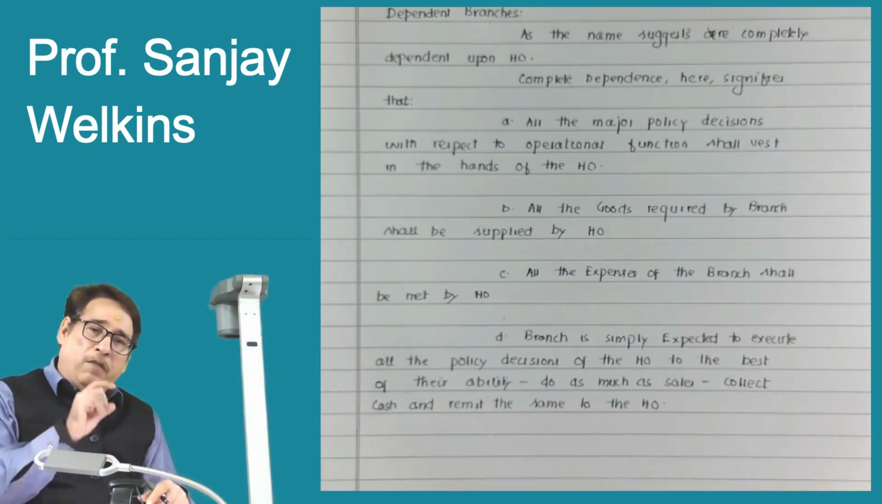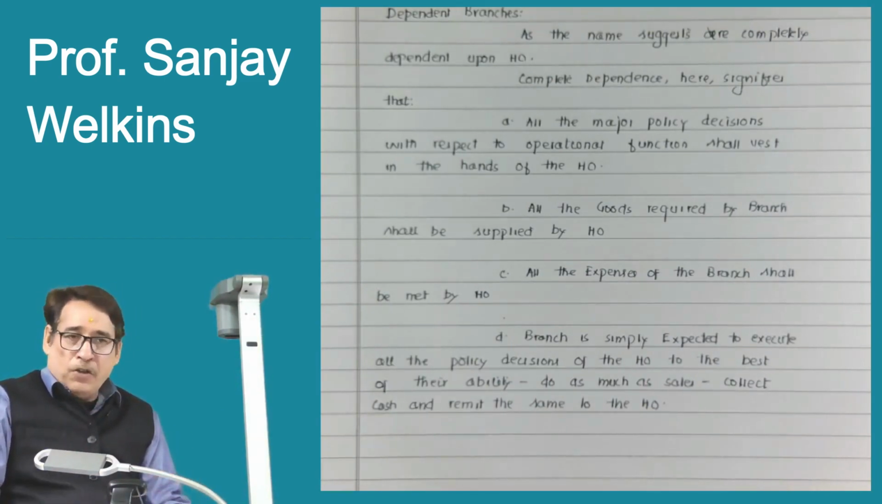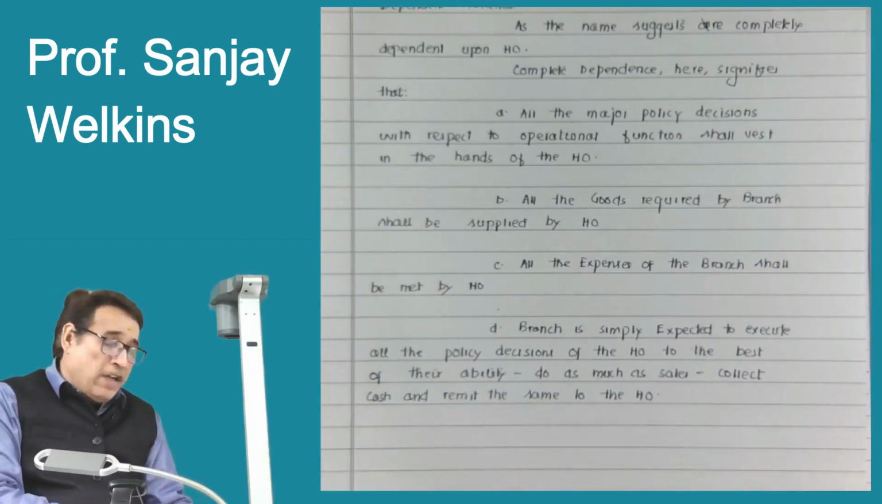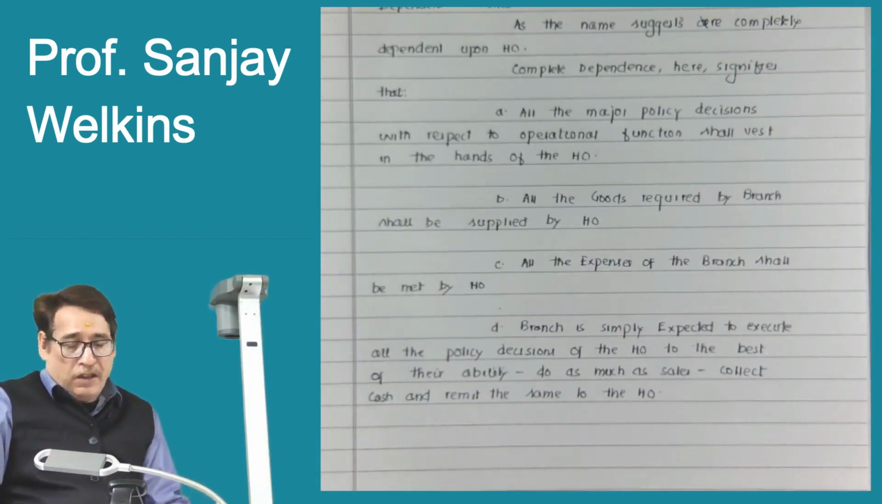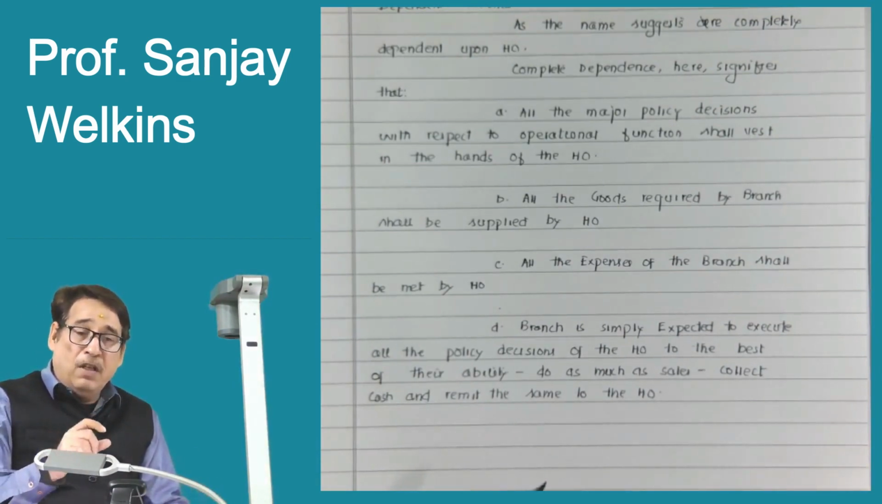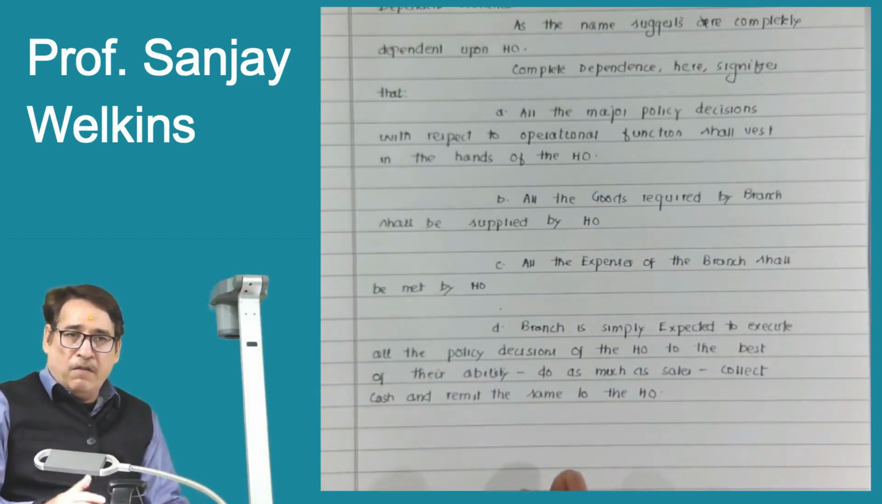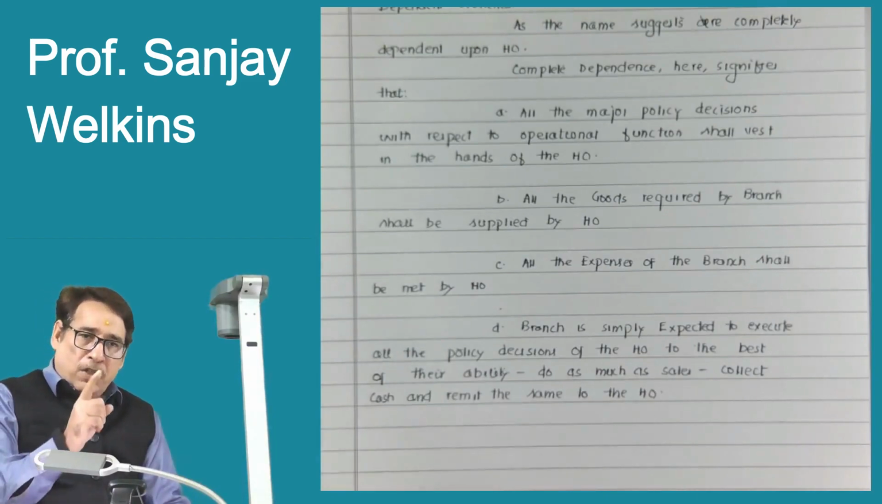Here, one thing I would love you to pay attention to. Right from the beginning of this chapter, I did tell you that under dependent branches, it is the head office which is going to play all the cards. Correct? That means all the rights, all the decision framing things are in the hands of the head office. But